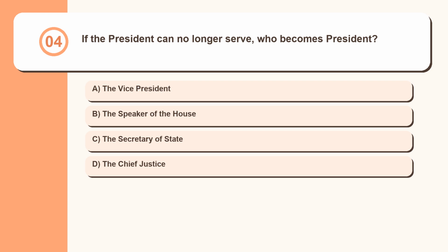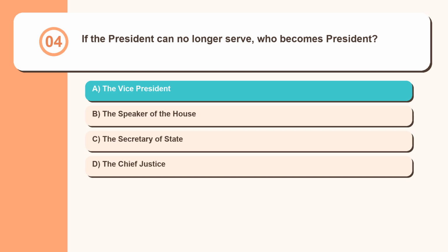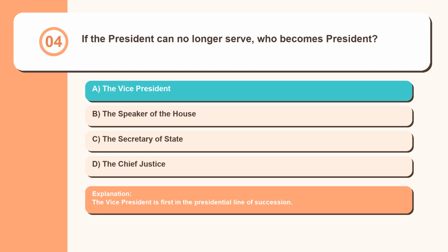Question 4. If the president can no longer serve, who becomes president? The vice president, the Speaker of the House, the Secretary of State, the Chief Justice. The vice president is first in the presidential line of succession.